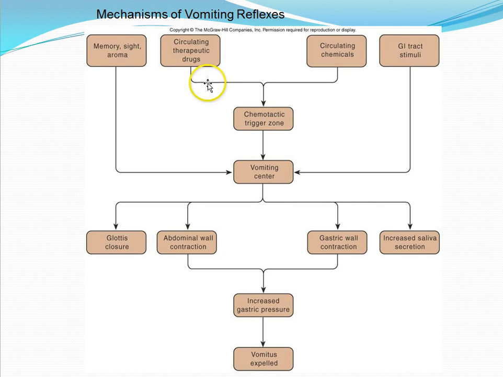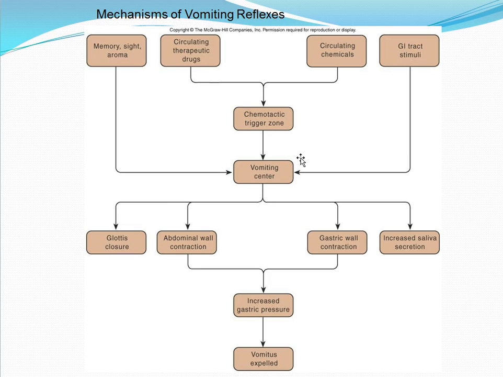This illustrates the pathway. Vomiting can result from either memory, sight, or aroma that will stimulate the vomiting center directly, as well as various GI tract stimuli that will stimulate the vomiting center directly. It can be due to circulating therapeutic drugs or circulating chemicals that stimulate the chemoreceptor trigger zone, which then stimulates the vomiting center.